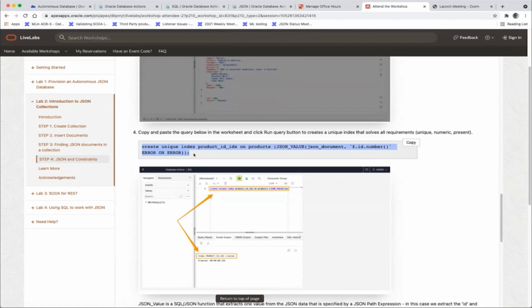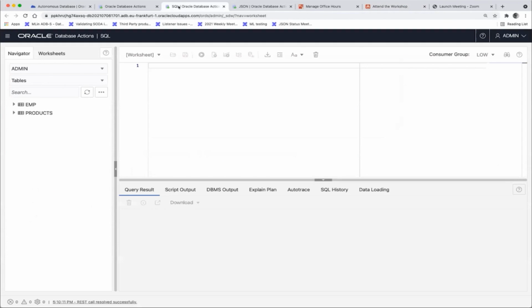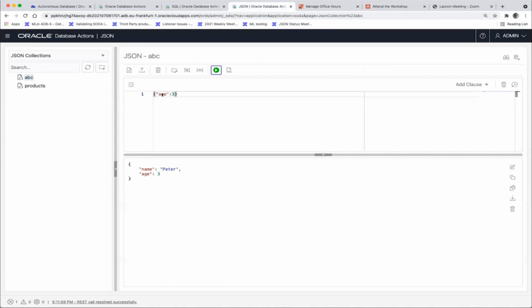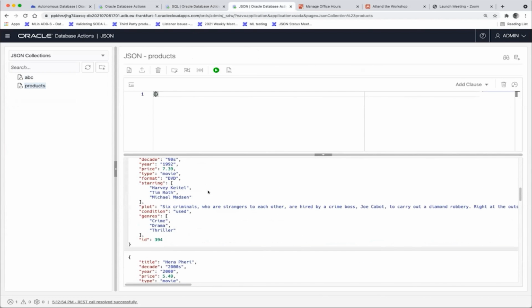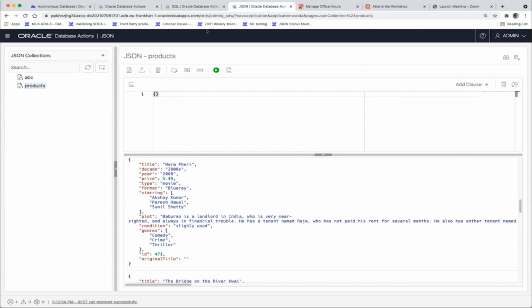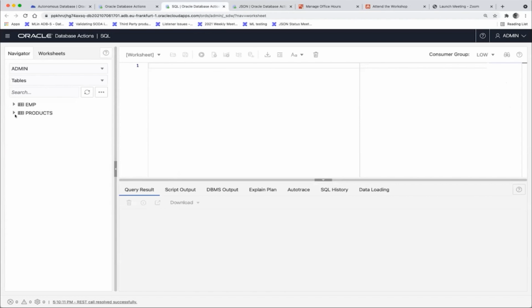So we use the SQL access to the same data. So I told you that we have this JSON view where we see our JSON view. So for example, here on our products, this is now filled with products, a collection with movies and books, etc. But I can also query the same data just using SQL. So if I reload this, actually I'm showing all the tables. Now you see the collection ABC we've just created. This is also a table.